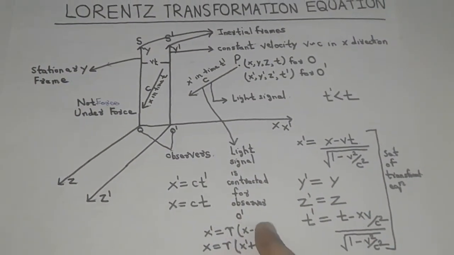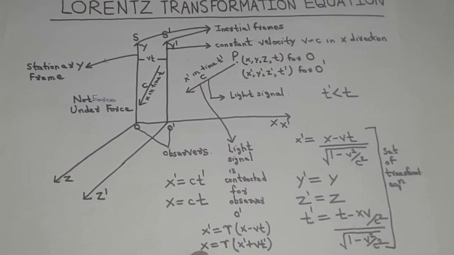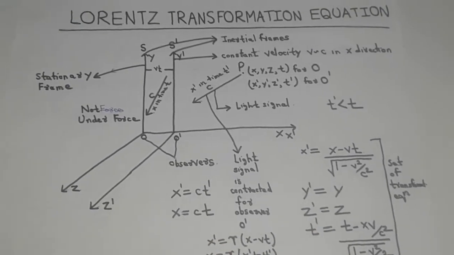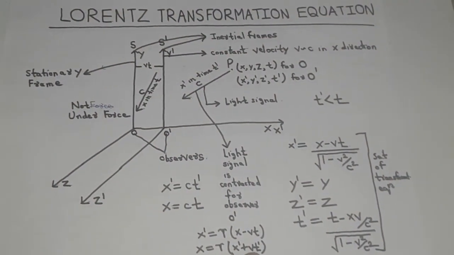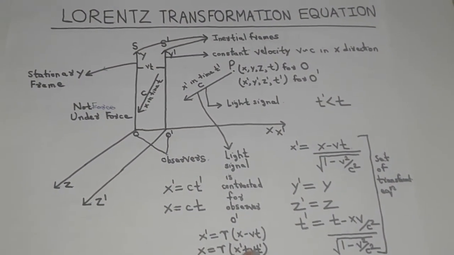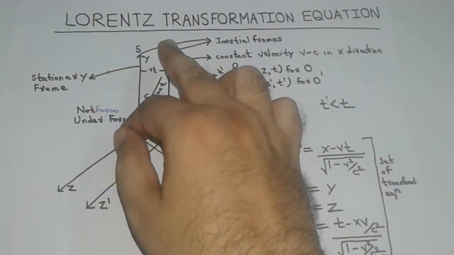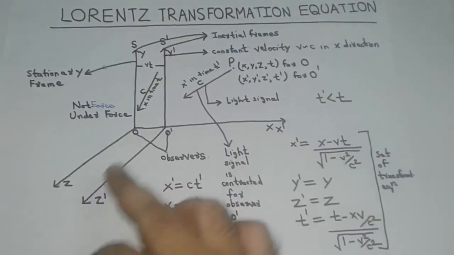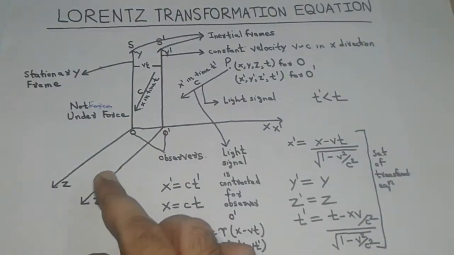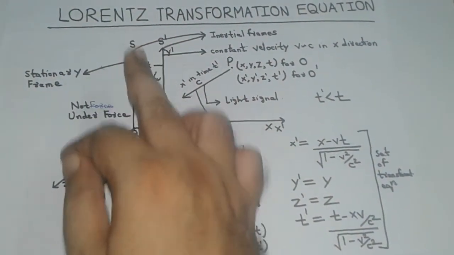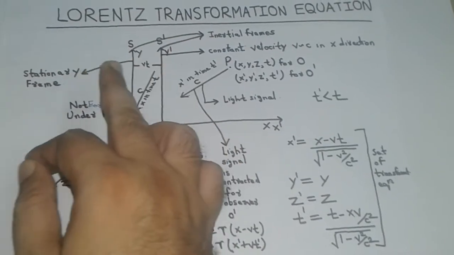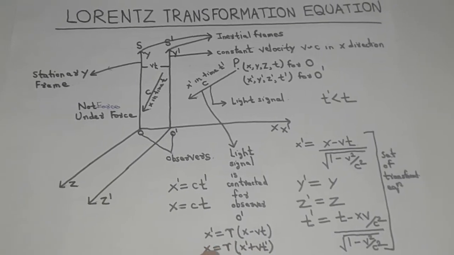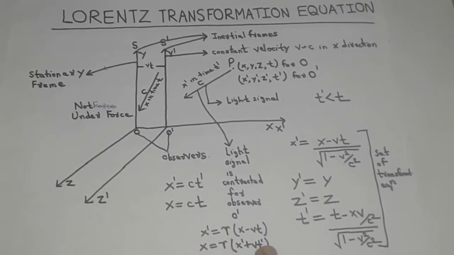If we interchange the coordinates in the two frames, we can further get an equation x is equal to gamma times (x dash plus Vt dash). In this equation, we take the sign of V as positive because, for writing this equation, we have considered the frame S dash as stationary and assumed that the frame S is now moving with velocity V in the negative x direction. So this equation can be written as x is equal to gamma times (x dash plus Vt dash).